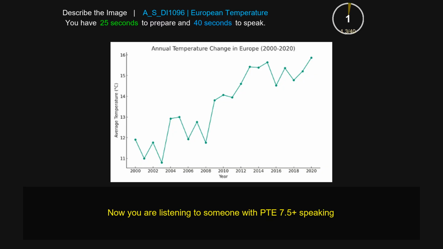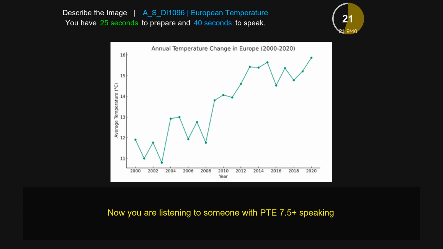This is an image of a line graph. It is representing the annual temperature change in Europe between 2000 and 2020. The year distribution is presented on the x-axis, and the y-axis shows the average temperature in degrees Celsius. It starts with the number 11 and ends with the number 16.